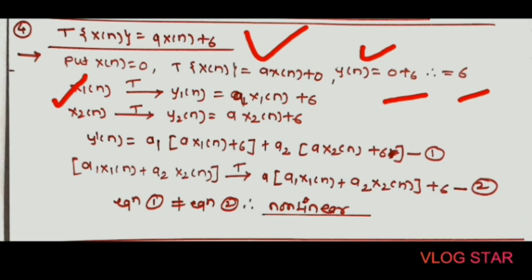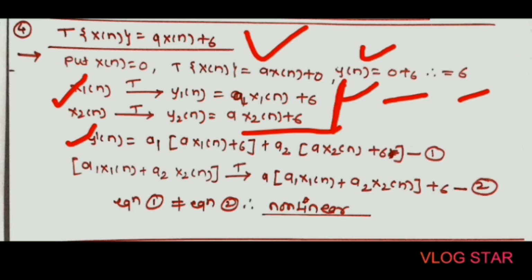So for x1 of n, y1 of n is equal to a into x1 of n plus 6, and for x2 of n, y2 of n is equal to a into x2 of n plus 6. Then after that add these outputs, that is y1 of n and y2 of n, to get the value of y dash of n.